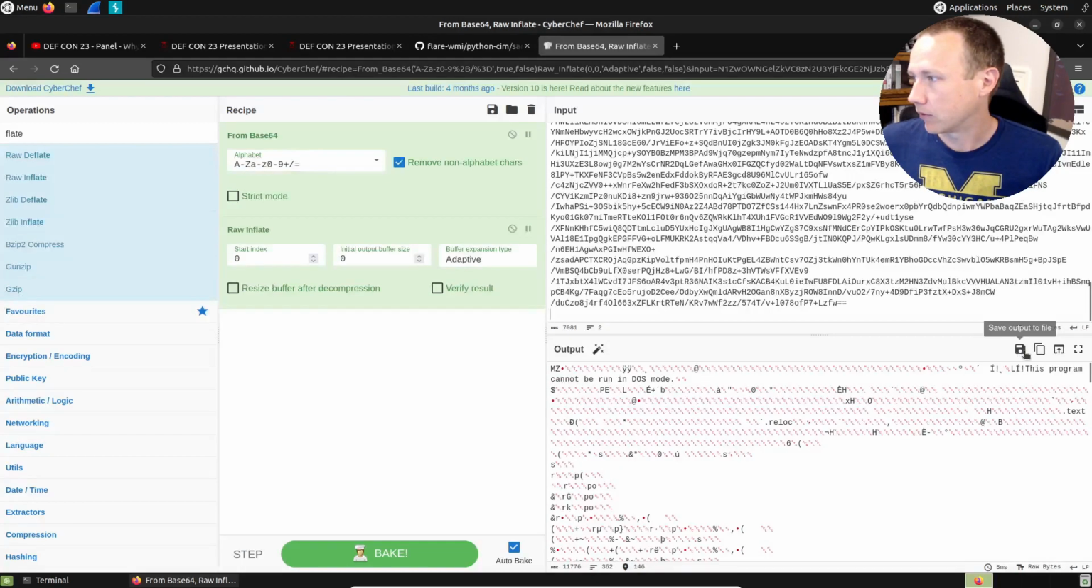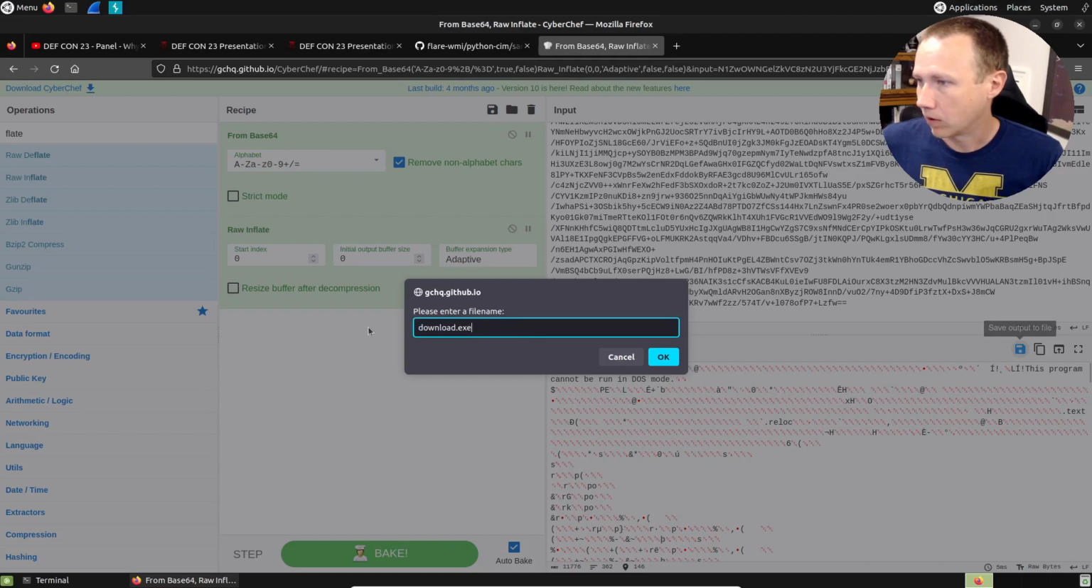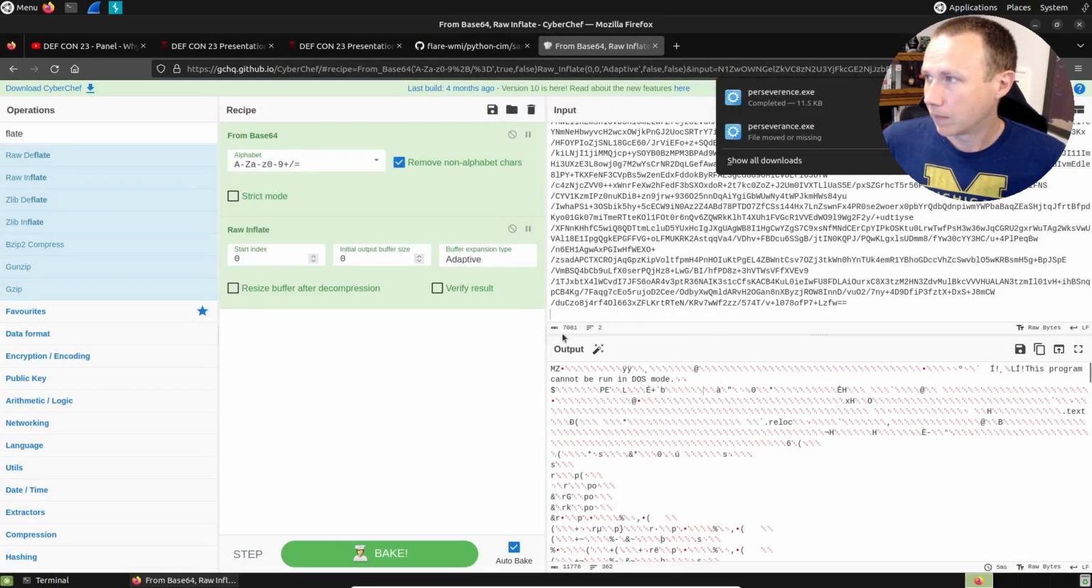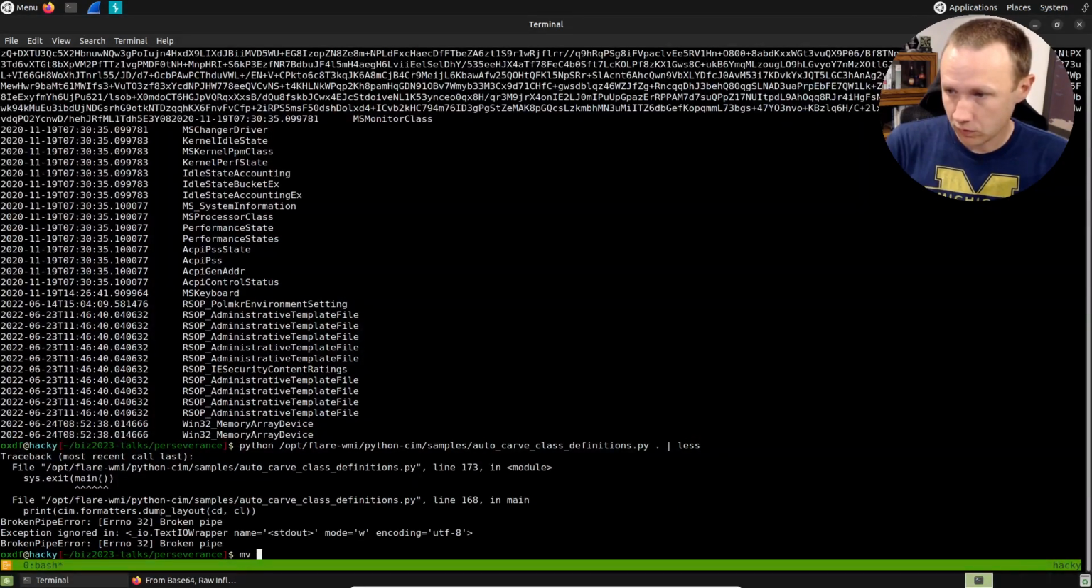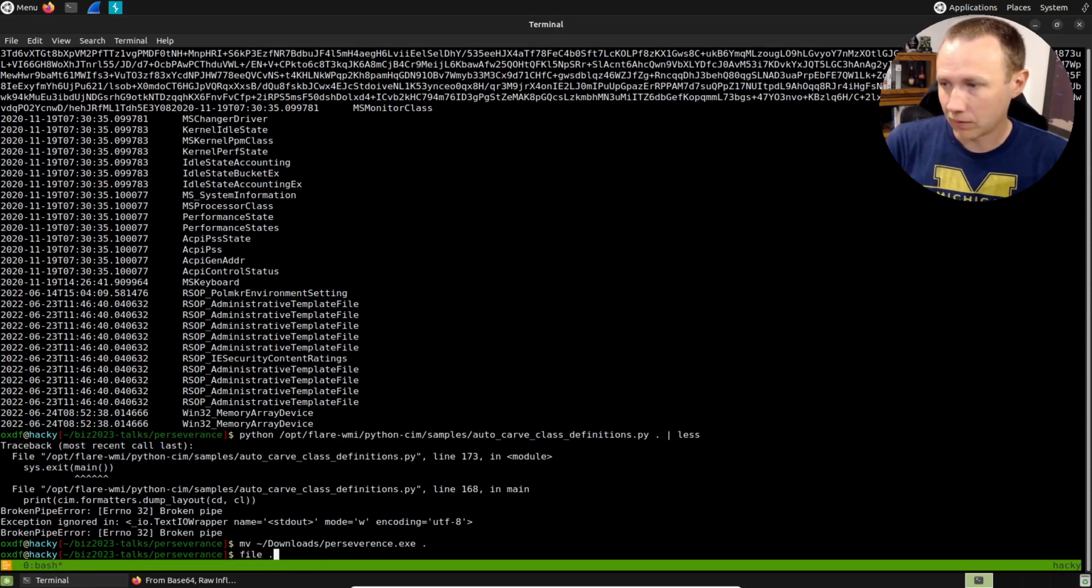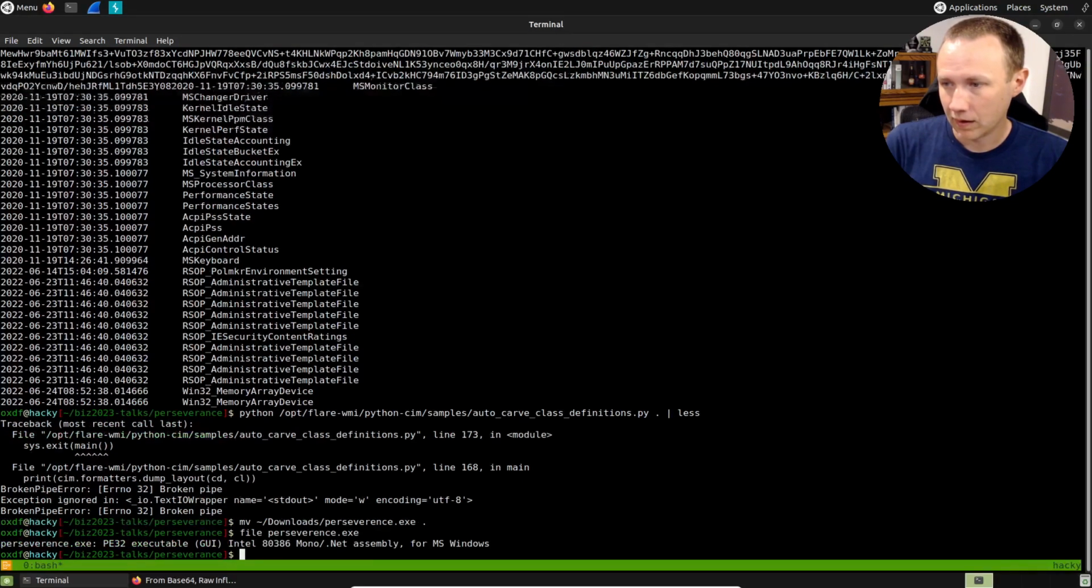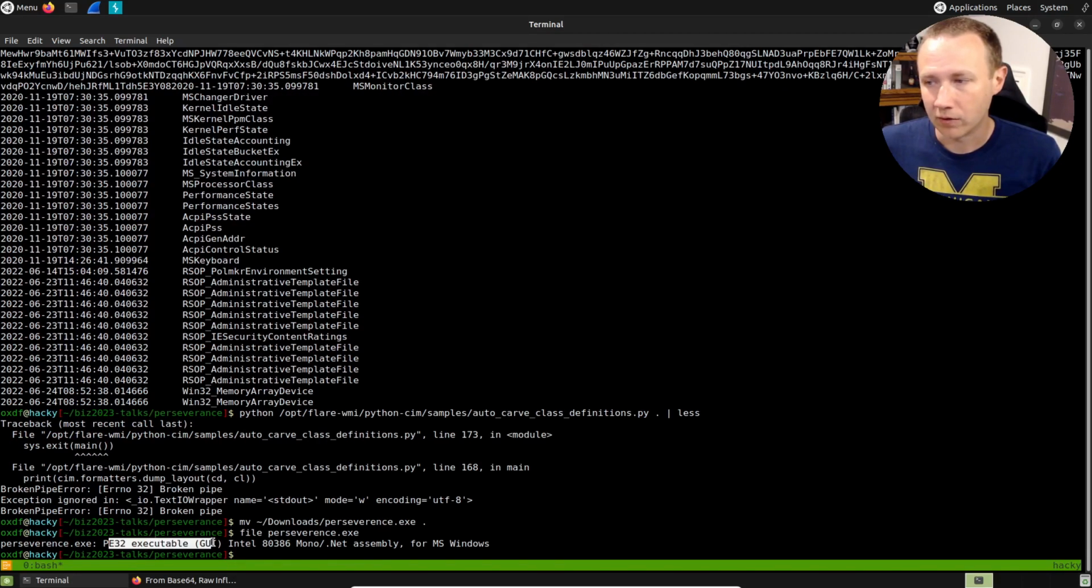So we could save this to a file, and we'll call it perseverance. I don't know how to spell it. .exe. And we will move downloads perseverance.exe to here. We can do a file on perseverance.exe, and we can see that it's a Windows 32-bit executable. It's a .NET assembly, which means that we should be able to get the source code back or something very close to the source code. So that'll be neat. I could do this in ILSpy on this machine.